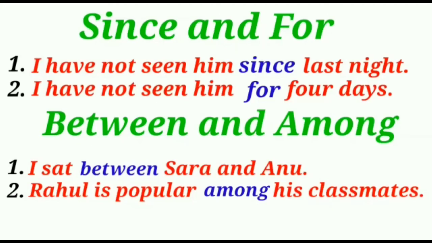Between and among. Between suggests a position between two objects or people. Among indicates a position where more than two people or objects are involved. Let's see the example. I sat between Sarah and Anu, two people. And Rahul is popular among his classmates. Among his classmates means more than two people. Between can also be used for more than two things in certain sentences.